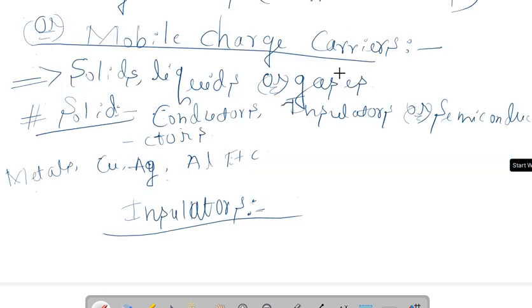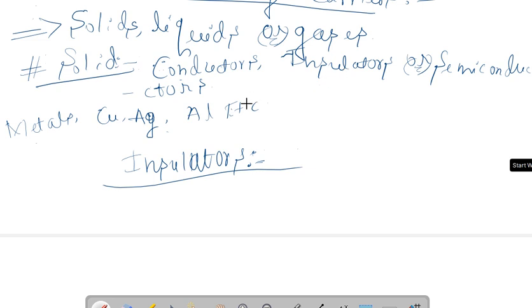Metals like copper, silver, aluminum, etc. are conductors. Insulators do not conduct any electricity. All the electrons are tightly bound to their parent atom, hence there are no free electrons, so no current carriers are present in insulators.